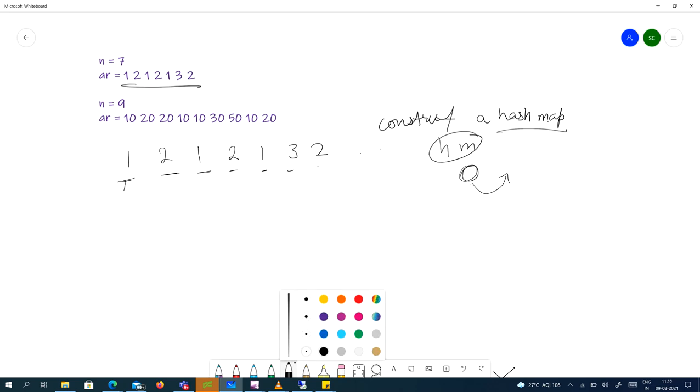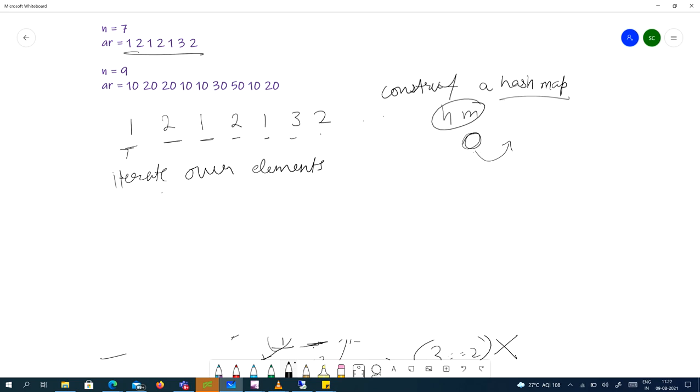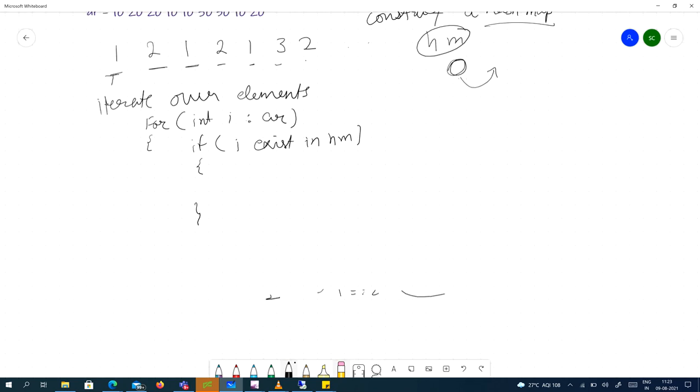First condition is, first iterate over elements. Our array is AR, and we are just iterating over the elements. If I exists in HM, then we need to do one thing, and if it does not exist, we need to do a different thing, as we have already discussed.